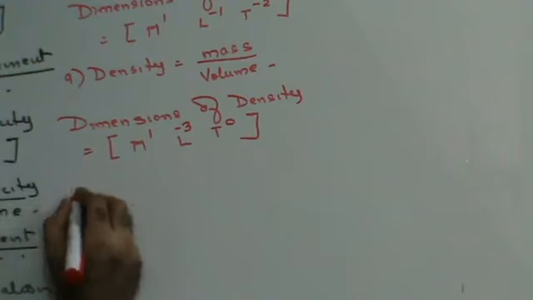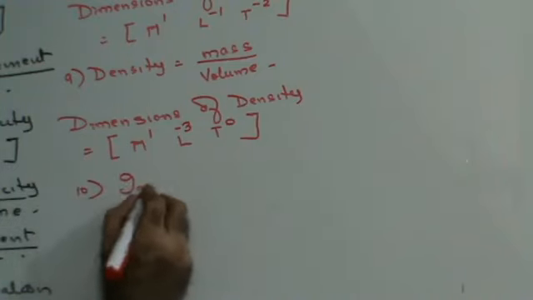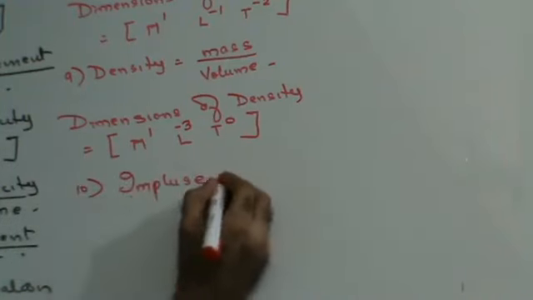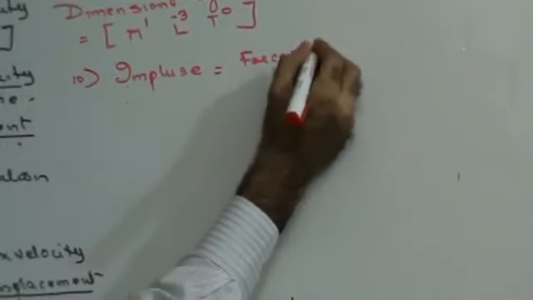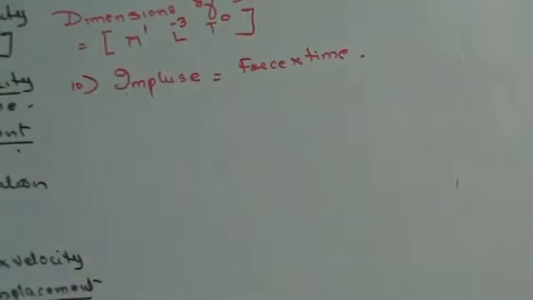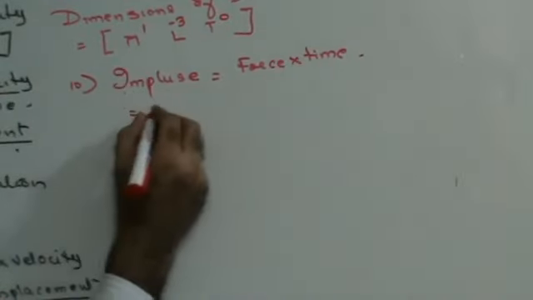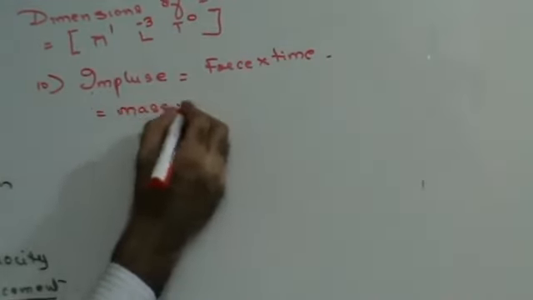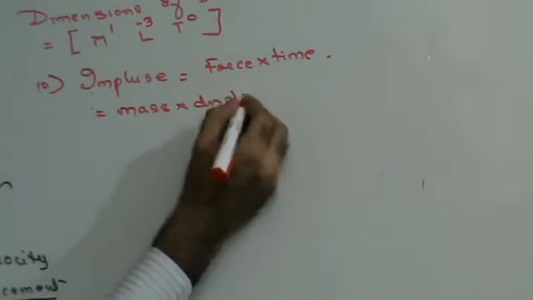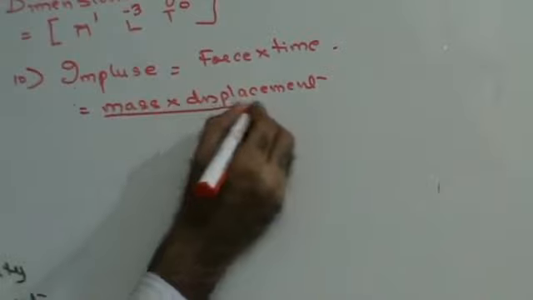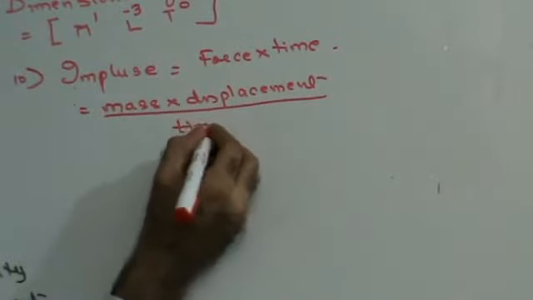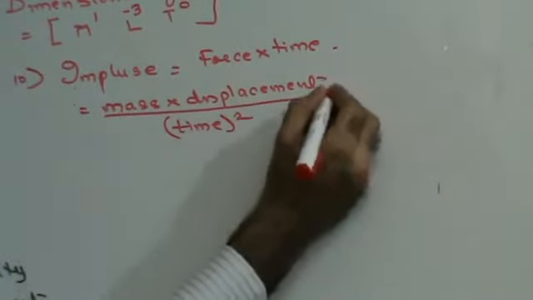Next, impulse. Impulse is given by the formula force into time. But force we know is nothing but mass into displacement upon time square into time.